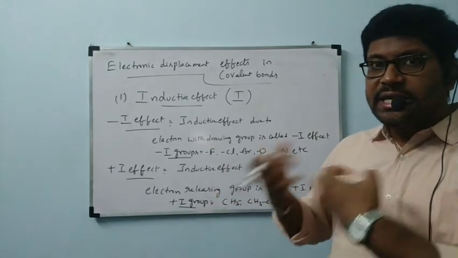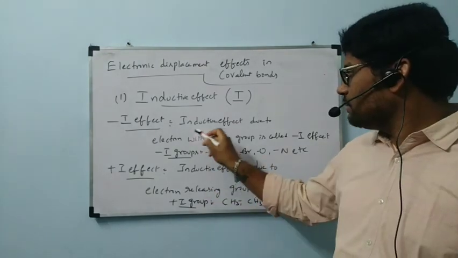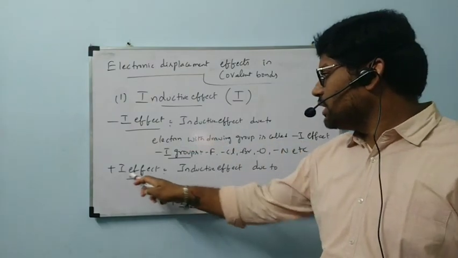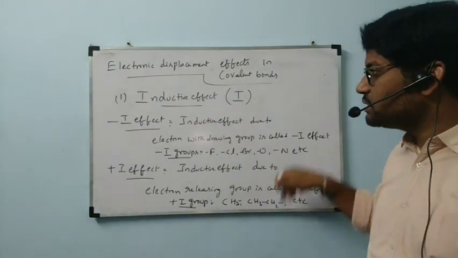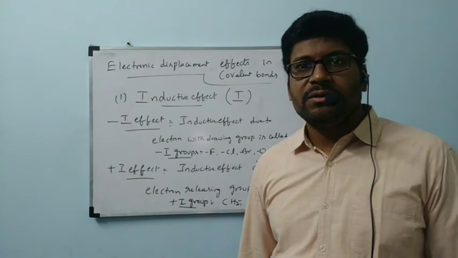Inductive effect, because it is an electron withdrawing group, it will get electrons. Okay, ma'am? Inductive effect due to electron withdrawing group is called minus I effect. Inductive effect due to electron releasing group is called plus I effect. These definitions are very important. Note down them neatly. Okay, ma'am? This is about today's class.